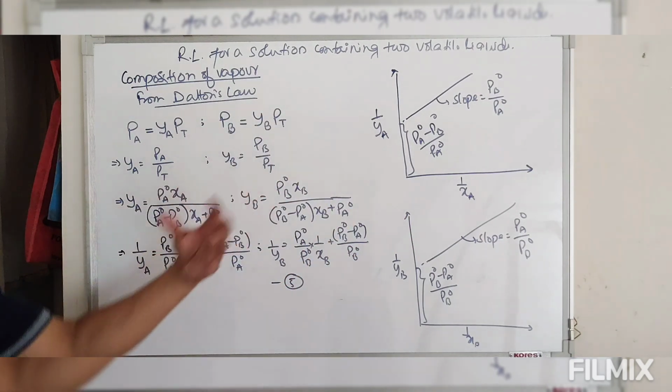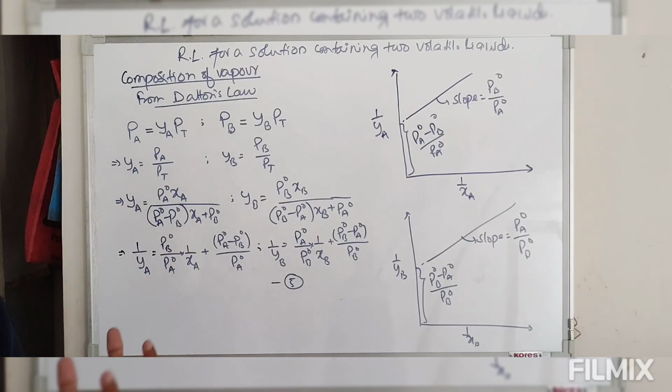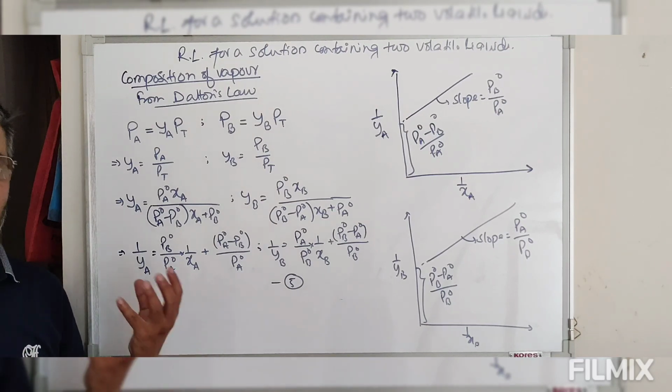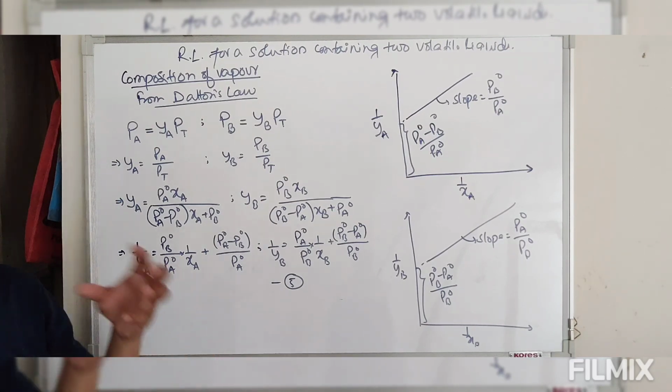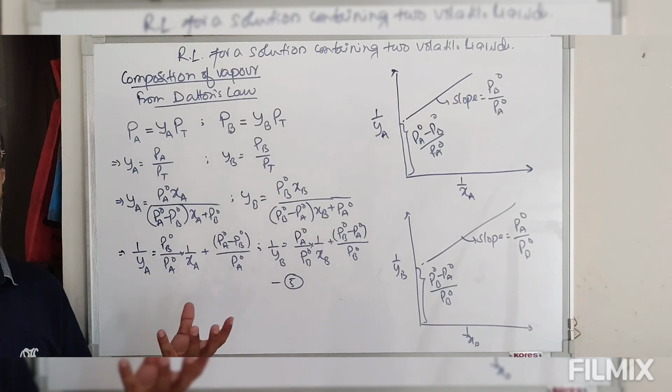The vapor pressure of a volatile component is always equal to the vapor pressure of the pure component multiplied by its mole fraction. That is what we call Raoult's law.